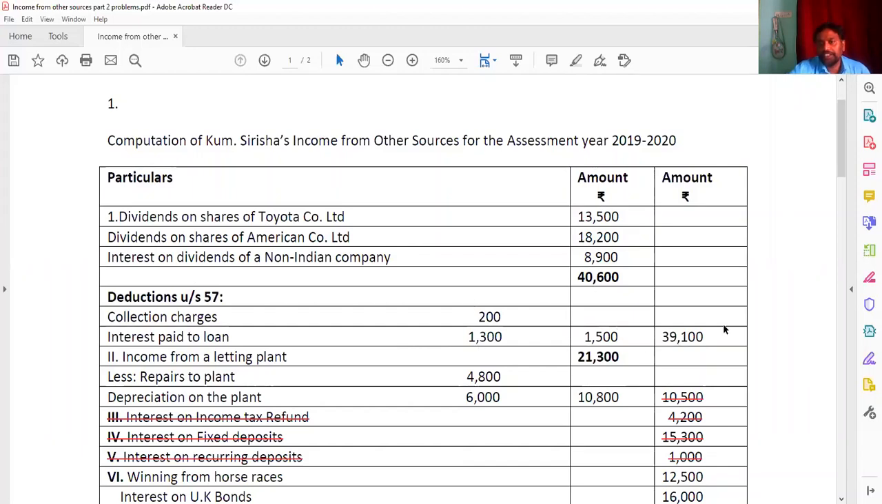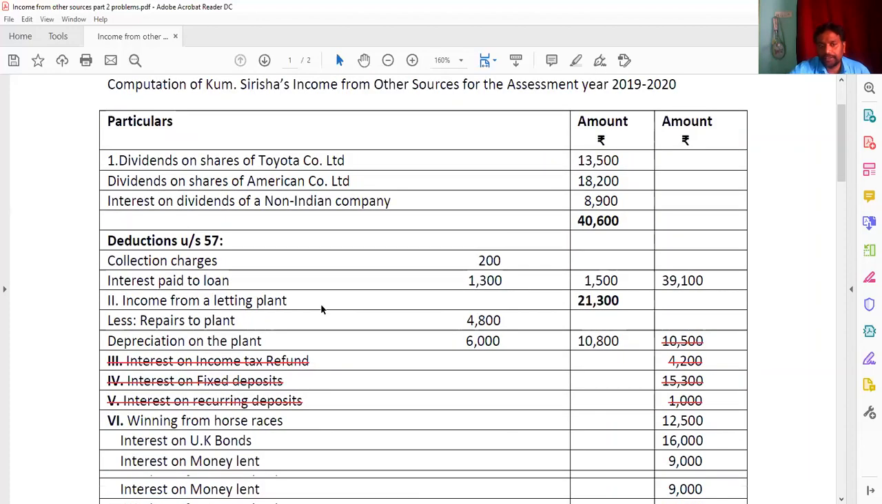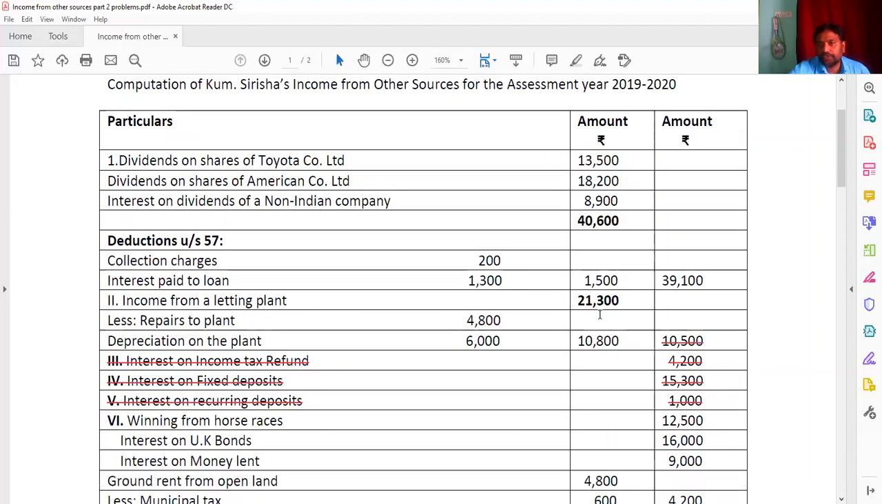You are getting 39,100. And then income from letting of plant is 21,300. And here he got an income of 21,300 and these expenses will be deducted, that is repairs of plant and the depreciation. Both will be subtracted, 10,800, and you will get 10,500. And interest on income tax refund is 4,200. Fixed deposit 15,300. Recurring deposits 1,000.